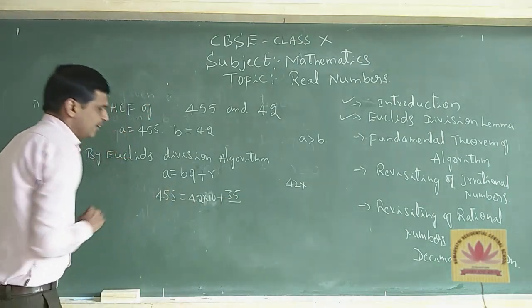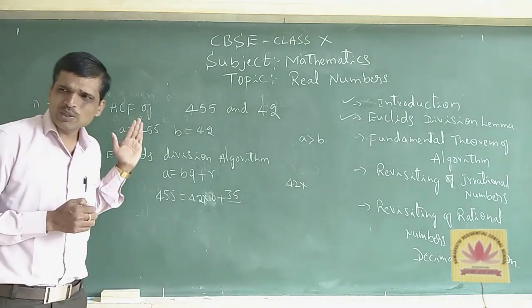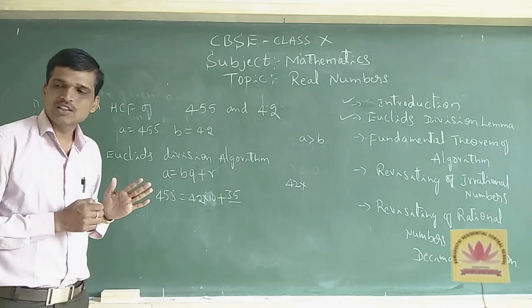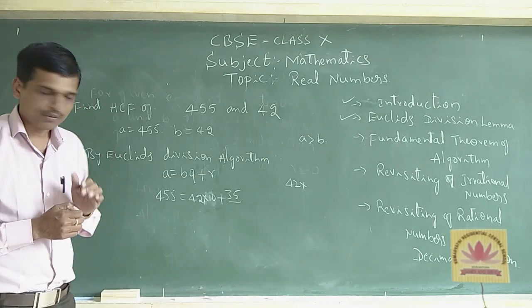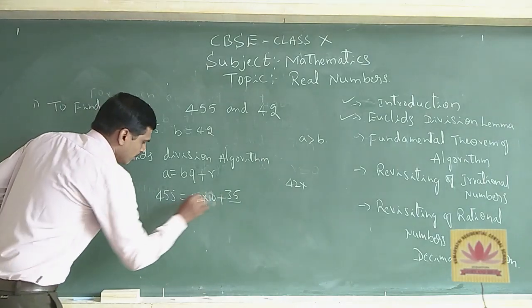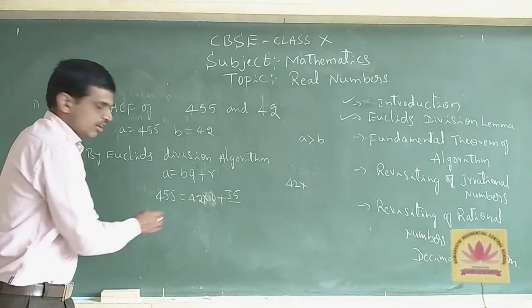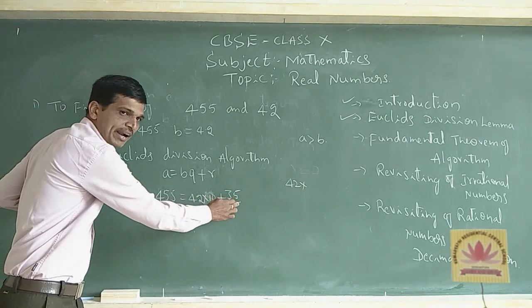In the same way, continue the process up to remainder 0, because we want remainder 0. Now take this divisor and remainder.